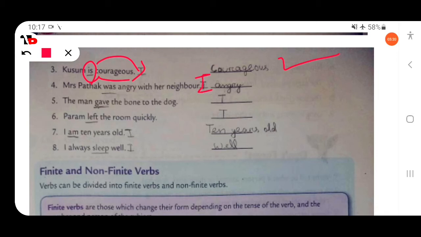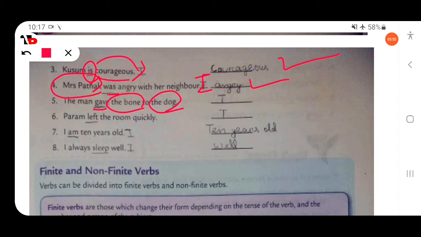Mrs. Patak was angry. So here angry is complement. Angry is complement that gives information about Mrs. Patak. Subject complement. Was is intransitive verb. Then next, the man gave the bone to the dog. So there are two objects, the dog, then the bone. So gave is transitive verb.